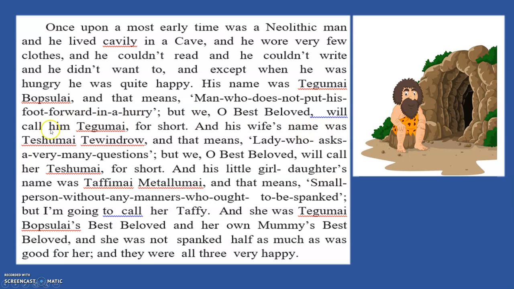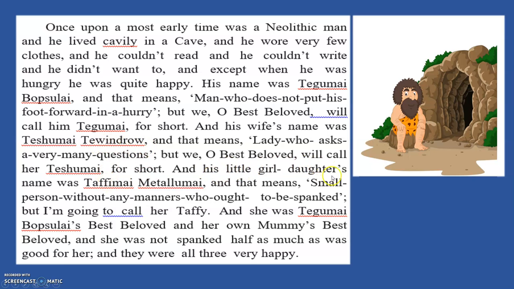And his wife's name was Teshumai Tewindrow. And that means lady who asks very many questions. But we, O best beloved, will call her Teshumai. So we're going to call his wife Teshumai instead of calling the full name, Teshumai Tewindrow, for short.